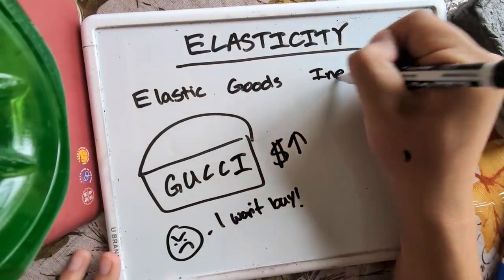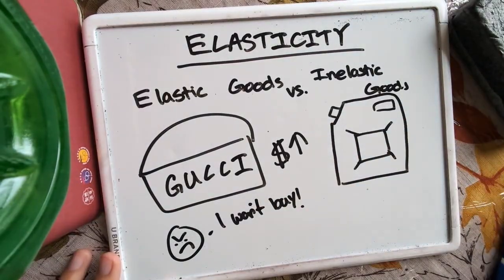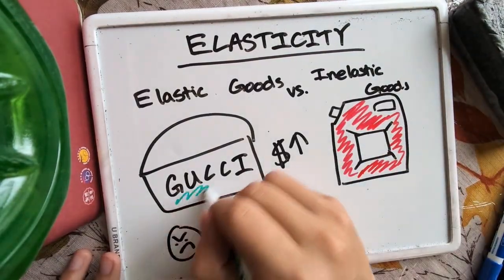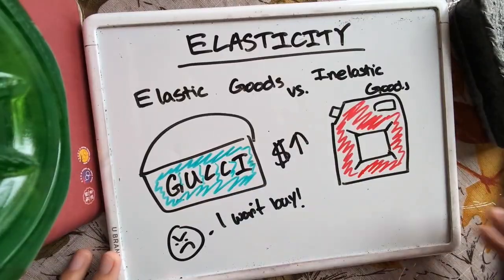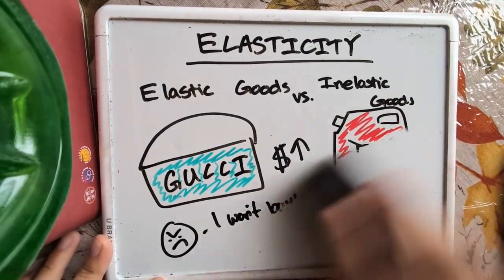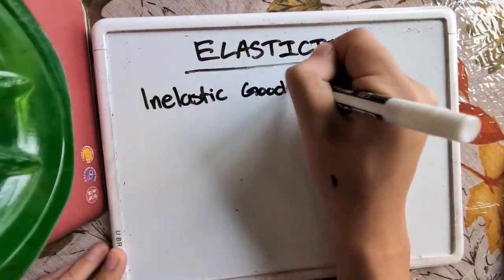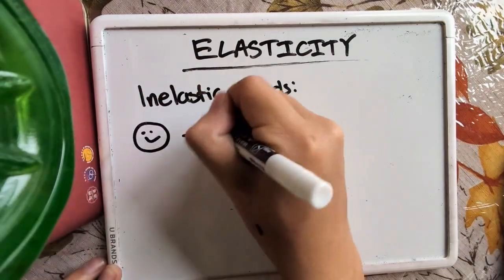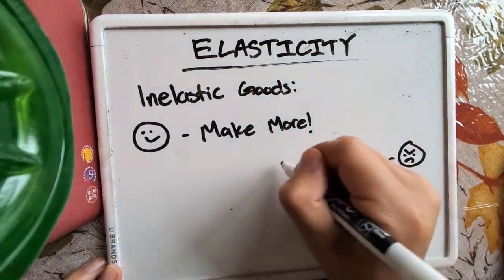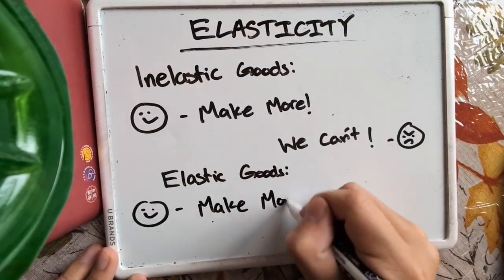Elasticity shows how sensitive consumers and producers are to a price change. Elastic demand means that consumers are very sensitive to price changes. A small increase will lead to a large decline in demand. Luxury goods or discretionary goods tend to be elastic. Inelastic demand means that consumers are less sensitive to price changes. A price increase does not significantly reduce demand. An example of inelastic demand would be medicine or gasoline, as people need these items on a daily basis.